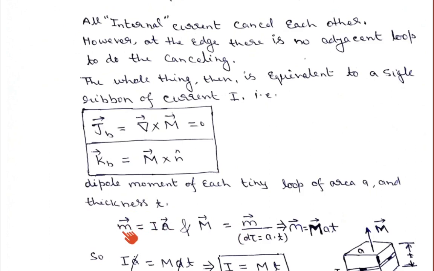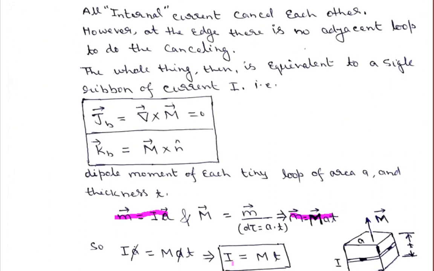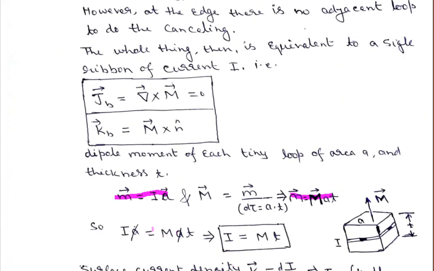So this quantity and this quantity are both equal. Here we have written the dipole moment as I into A, and here the dipole moment in terms of magnetization is M into A into T. If we equate them, then area and area cancel out. So what we get is I is equal to magnetization into thickness.